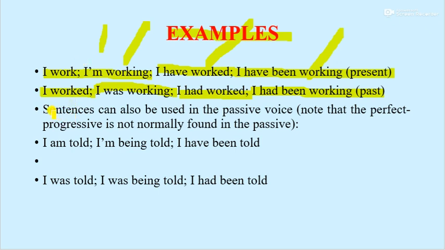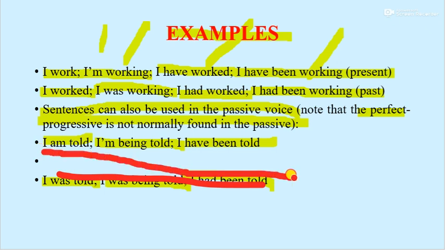So a sentence can also be used in passive voice. Note that the perfect progressive is not normally found in the passive voice. Keep in your mind: I'm told, I'm being told, I have been told. So I was told, I was being told, and I had been told. Right? So these are basically examples of tenses.